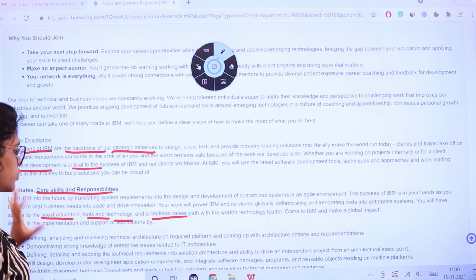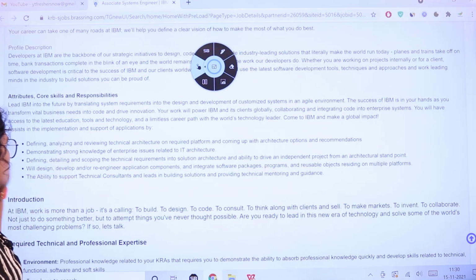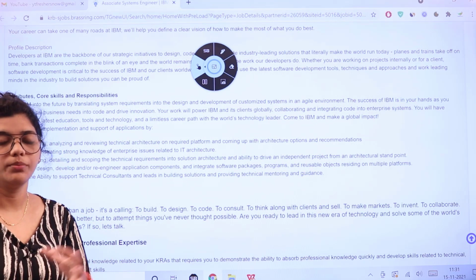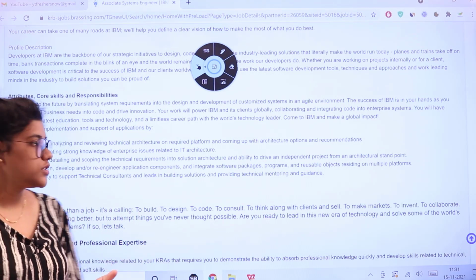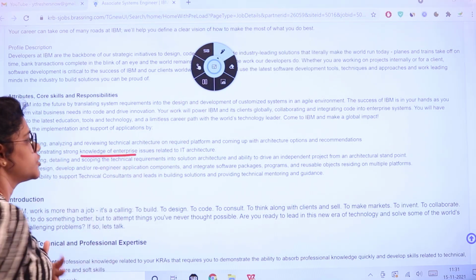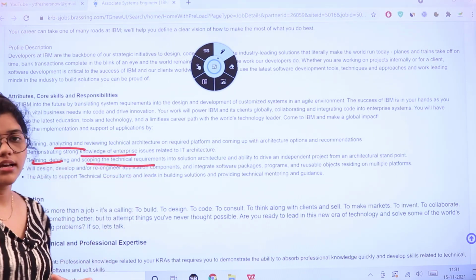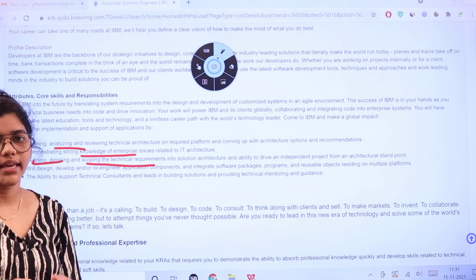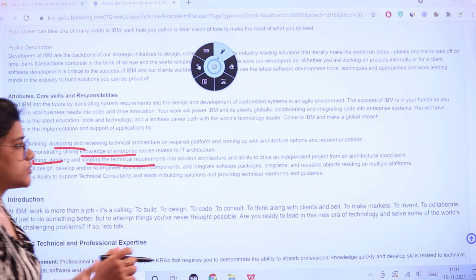Now here are some of the responsibilities or the key duties that they have given. So defining, analyzing, reviewing the technical architecture which would be required on the platform, and you would be coming up with various recommendations, thinking capacities and decisions. And then it is demonstrating strong knowledge of the enterprise issues related to IT architecture, and then defining, detailing and scoping the technical requirements, putting them into solution-based action, and the ability to also do an independent project from an architectural standpoint. So that is going to be an outstanding remark.